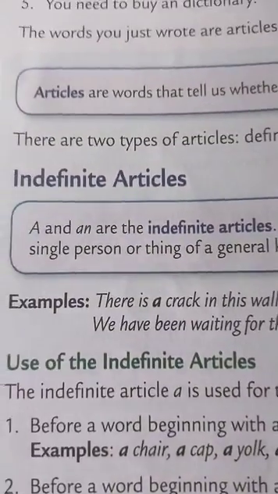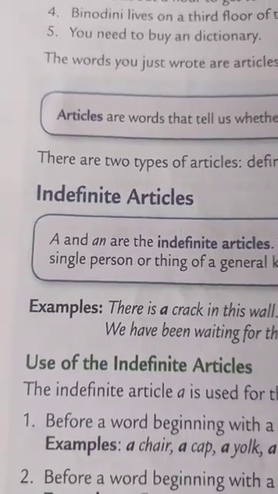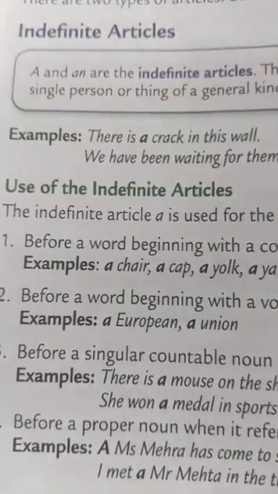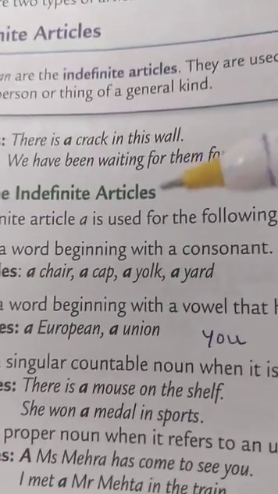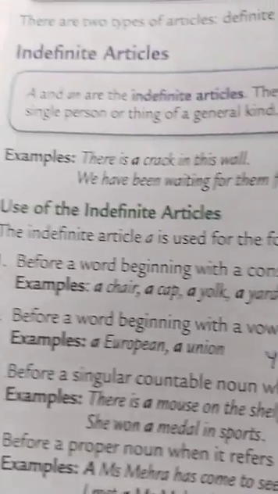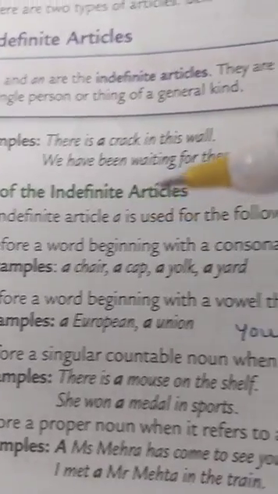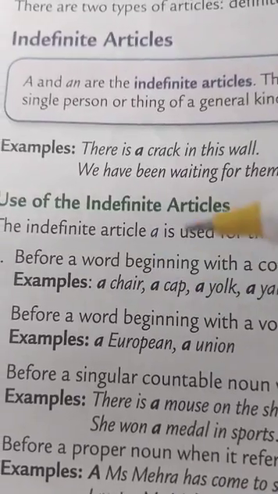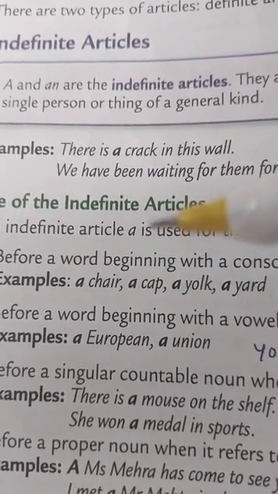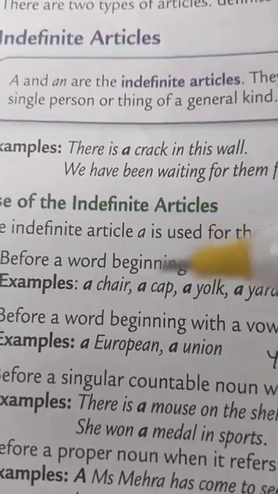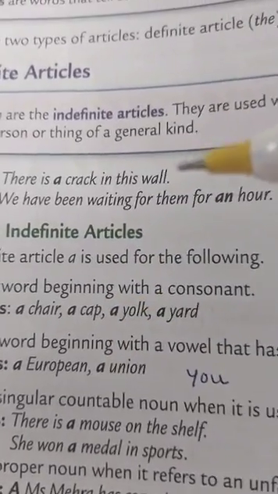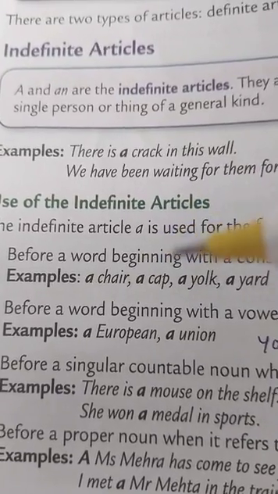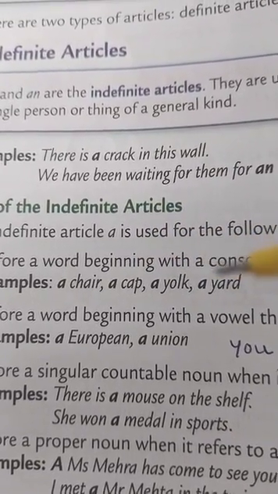Now, uses of indefinite articles. How do we use indefinite articles a and an? The indefinite article a is used before a word beginning with a consonant. So we use, children, the indefinite article a with singular countable nouns which begin with a consonant sound, like a chair, a cap, a yard.